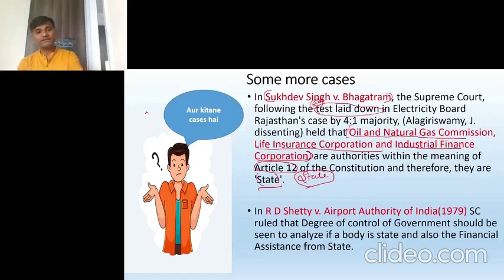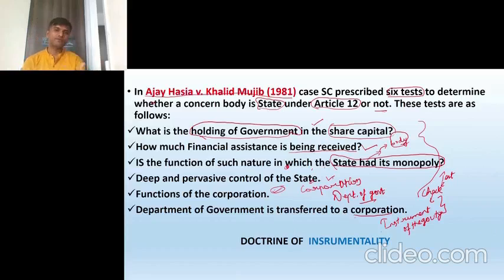Based on all these judgments, some tests were framed by the Supreme Court while deciding whether a particular body is state or not. What are those tests? We have to test whether the government has some share or not in that body. How much financial assistance is being provided by the government? Is the function that a particular body is performing now, was it performed by the state as a monopoly in the past?